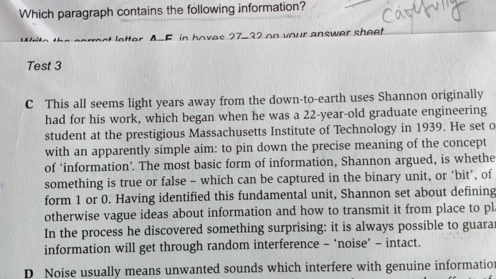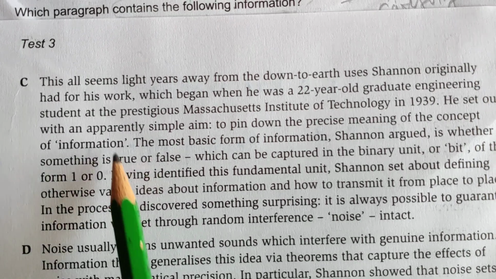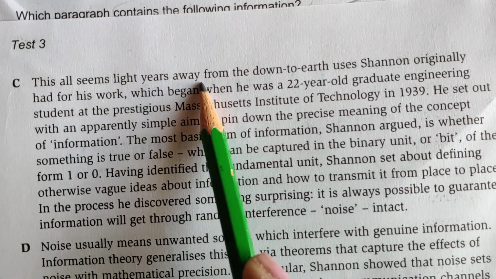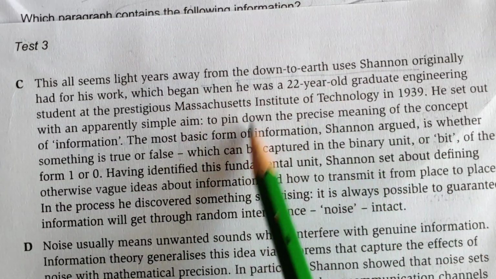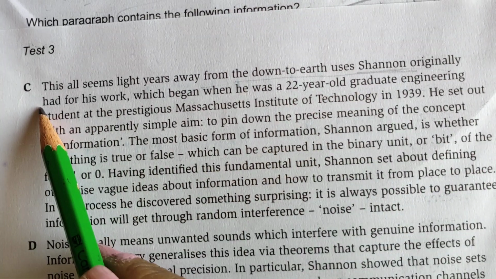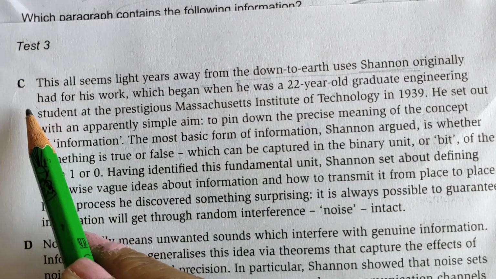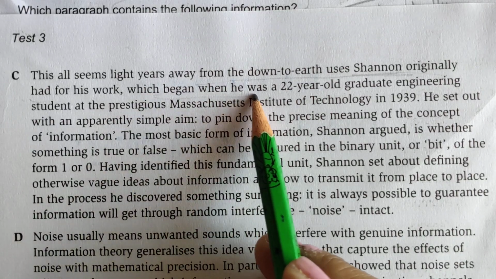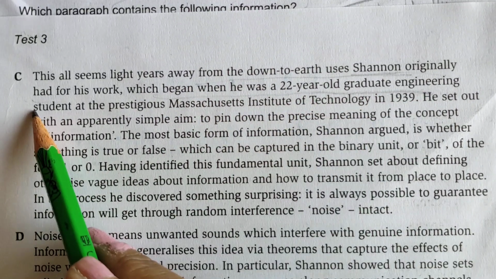Let's go to the C paragraph. Okay, this seems light years away from the down to earth uses Shannon originally had for his work, which began when he was 22 years old.